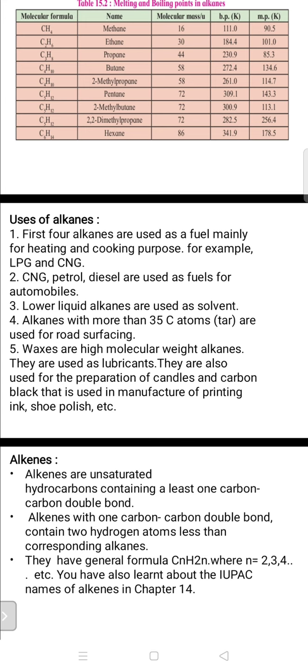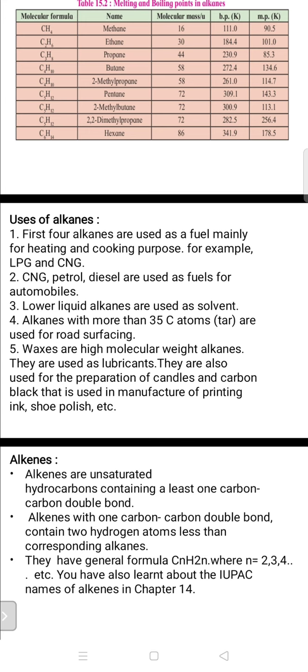Examples: liquefied petroleum gas (LPG) and compressed natural gas (CNG). These are the best examples of the first four alkanes used as fuel, and they show a high calorific value, so they are popularly used in vehicles. Later on, CNG, petrol, and diesel are used as fuel for automobiles. Lower liquid alkanes are used as solvents, normally organic solvents.